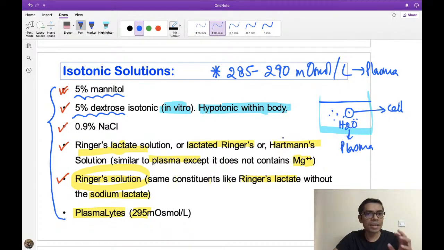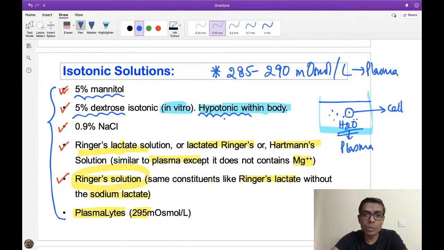So whenever you are drinking 5% glucose solution, 5% dextrose solution, this is purely an isotonic solution in vitro. But whenever it is entering your body, what will happen? This glucose will be taken up by the body cells, and only the free water will remain in your plasma. When free water is remaining in your plasma, that becomes a hypotonic solution. That's why it is said that 5% dextrose solution behaves like a hypotonic solution inside our body.